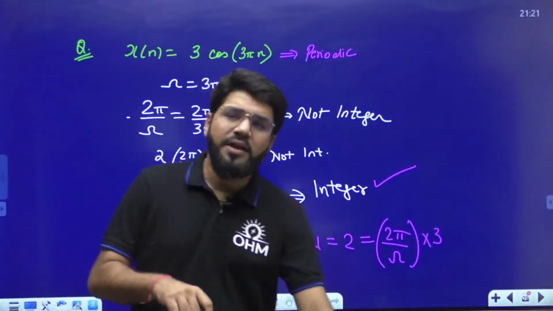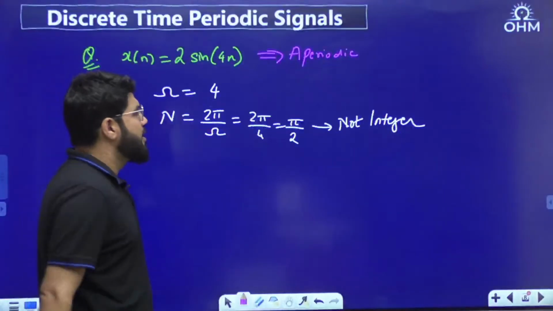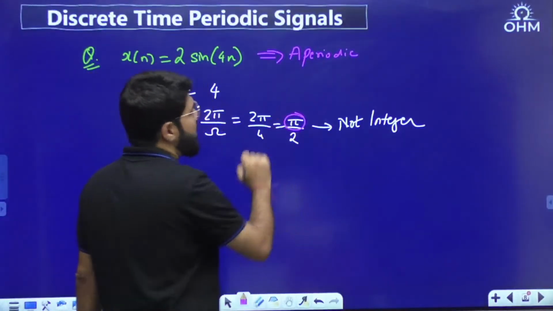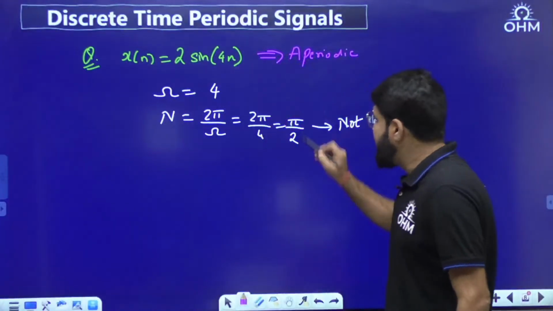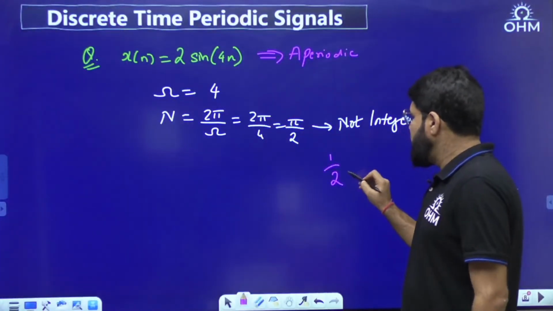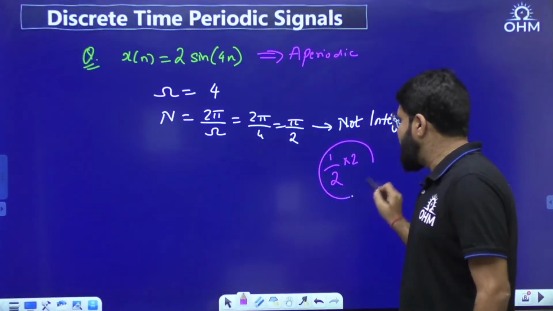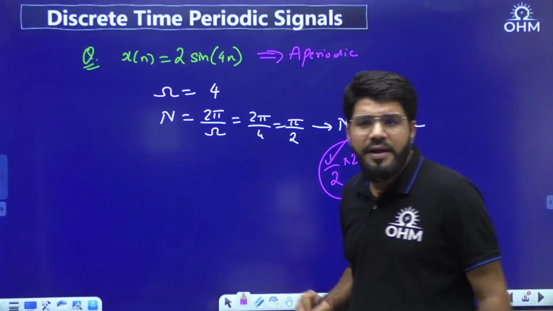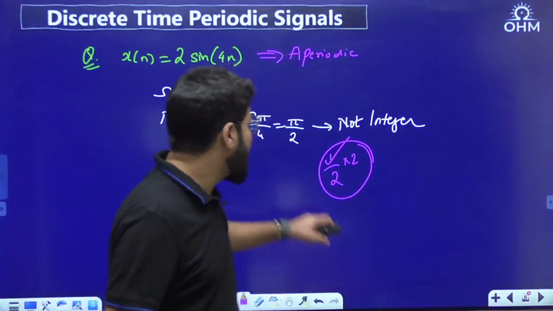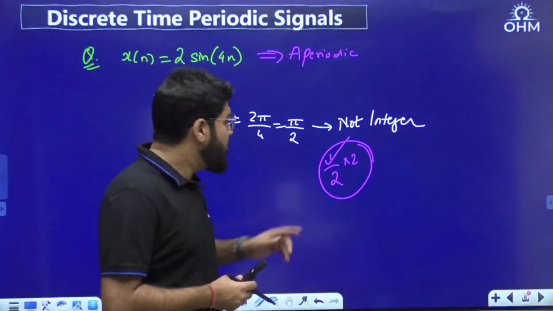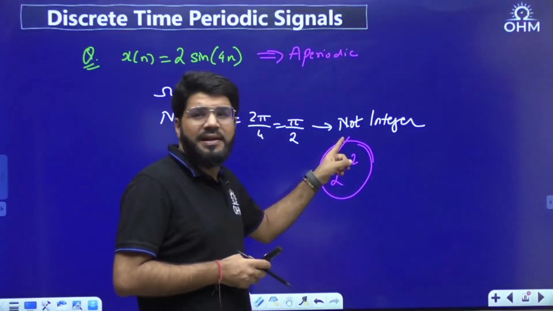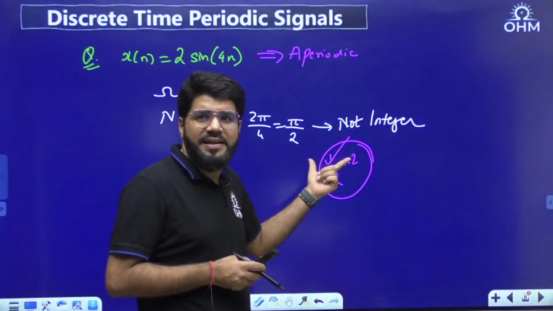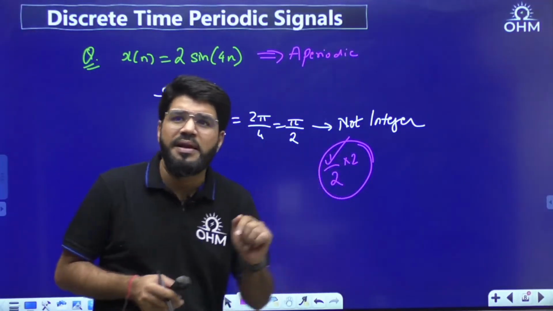Then why not in the first case I tried this? Because in the first case you have pi, and what is pi? Pi is an irrational number. Suppose rather than pi by 2, it was 1 by 2, I multiply by 2, I get the time period equal to 1. But here it is pi by 2, an irrational number. If you have a ratio of integers, you multiply by the denominator integer, you will always get an integer. The final answer will be an integer, and that can be taken as the period.